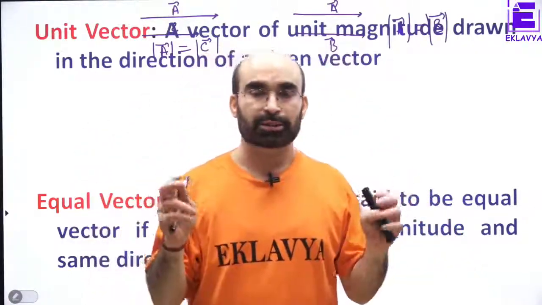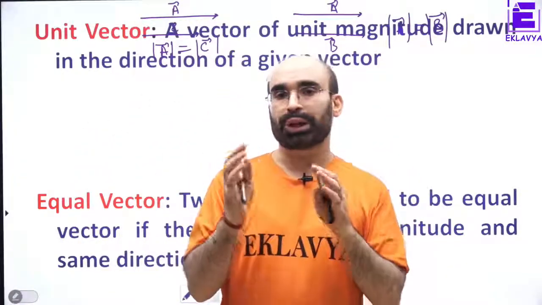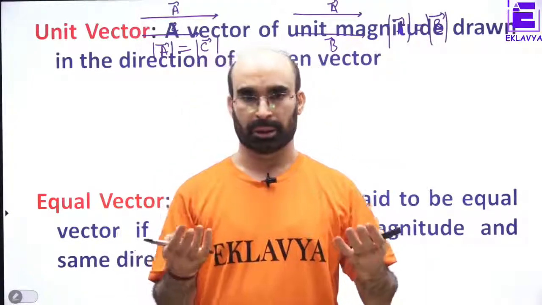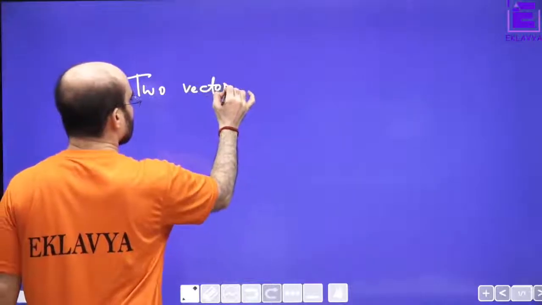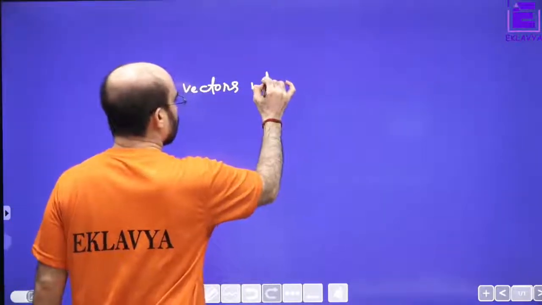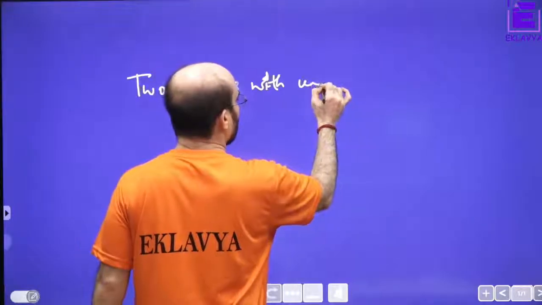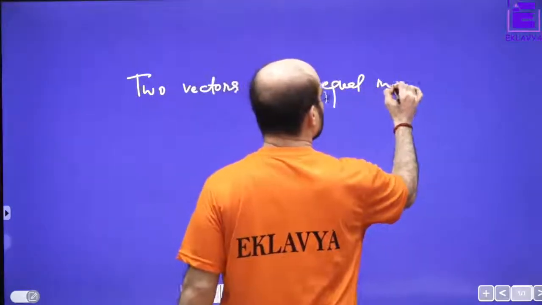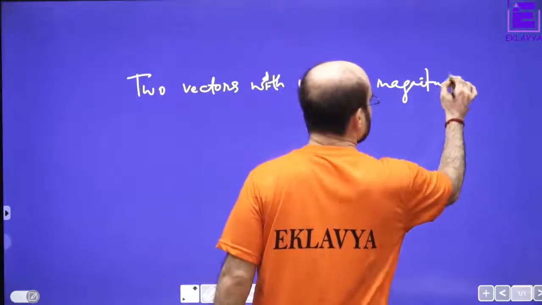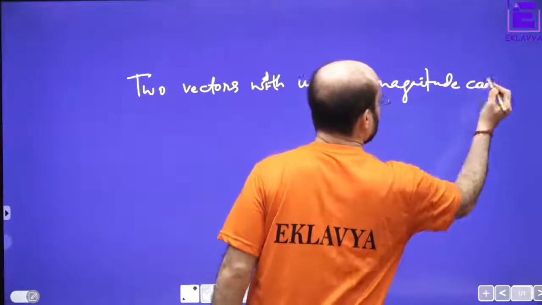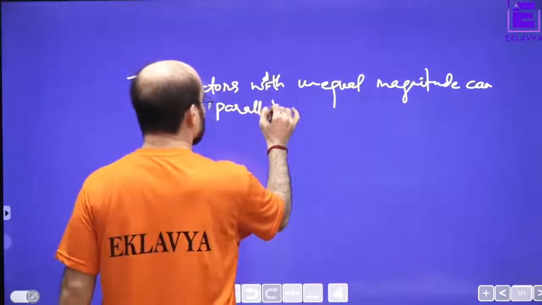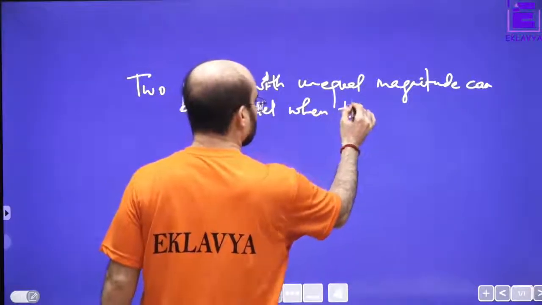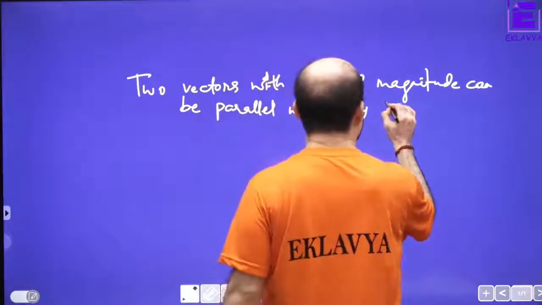Whereas parallel vectors, two vectors with unequal magnitude can also be parallel when they have same directions,